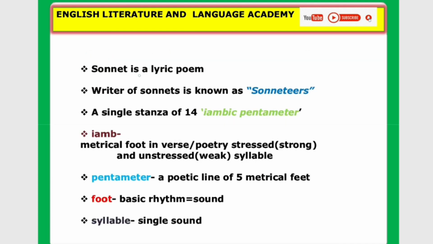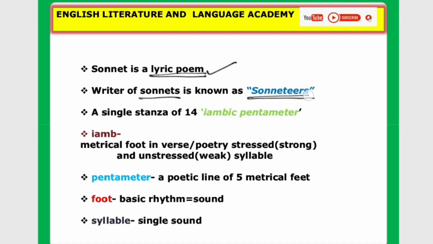As we know, a sonnet is a lyric poem. In the exam, they may ask you directly: sonnet is a lyric poem, true or false? Sometimes that is true. The writer of sonnets is known as a sonneteer.